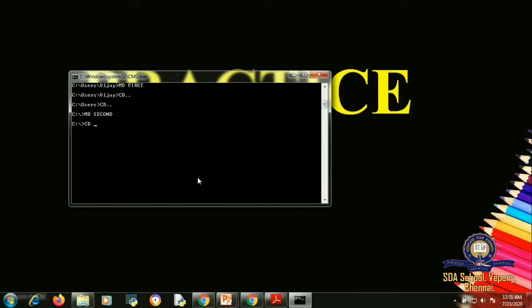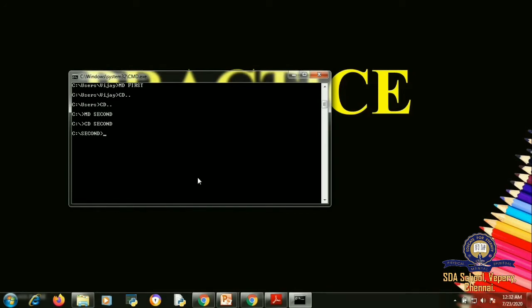So you are going to just give cd second. Now I am in my second directory. Now I can work on any type of documents, save the document, close the document, or any operations you want, you can perform inside this particular directory.